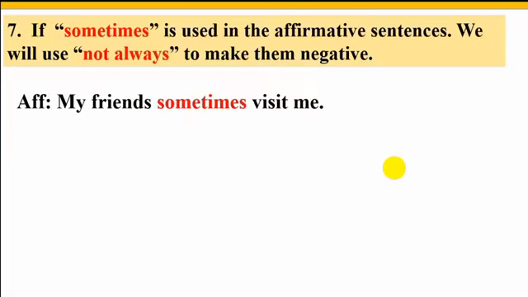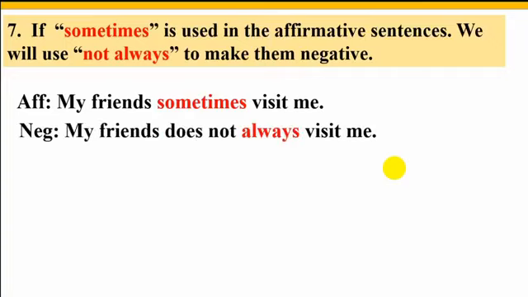My friends sometimes visit me. I told you before that we will use not always instead of sometimes. So the negative sentence will be: my friends do not always visit me.